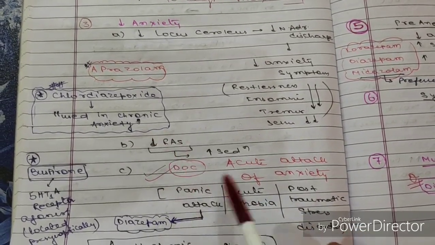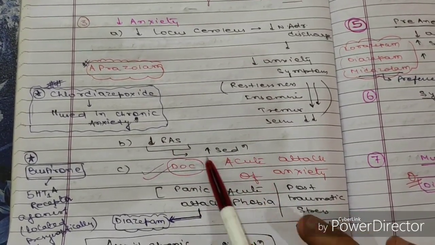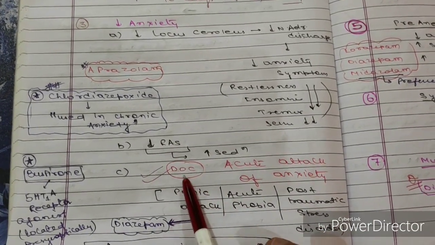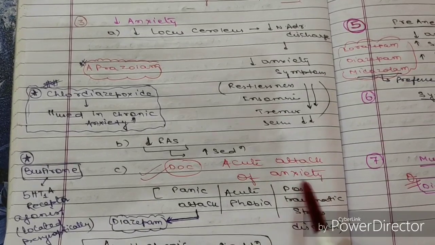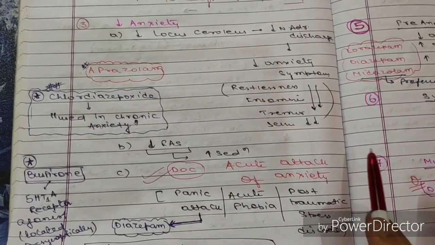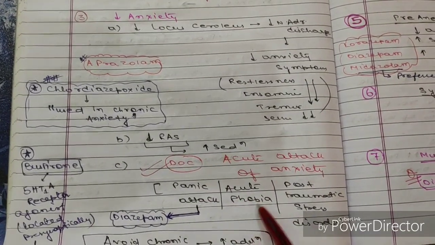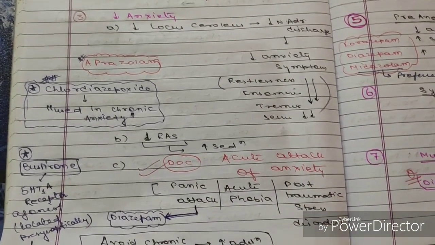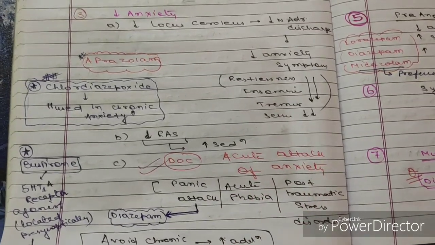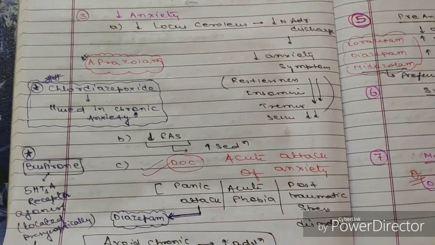If RAS is suppressed, then your sedation will increase. So the patient will remain in a sedated condition. Now third, it is the drug of choice for an acute attack of anxiety. In acute attack of anxiety, they are the drug of choice. Clear? Maybe panic attack, acute phobia, post-traumatic stress disorder. These are the acute attacks of anxiety. In all these cases, they are the drug of choice.